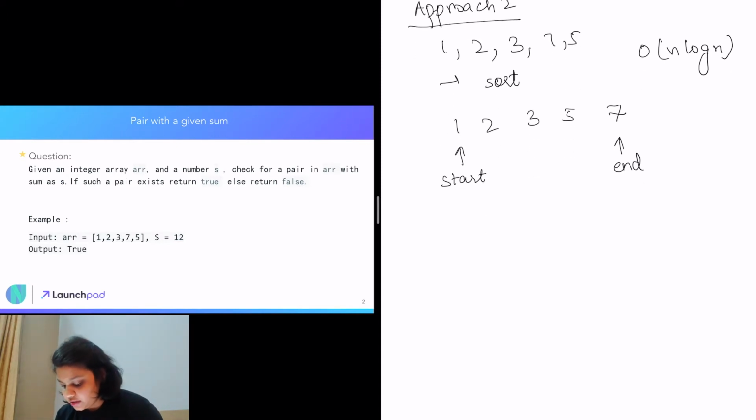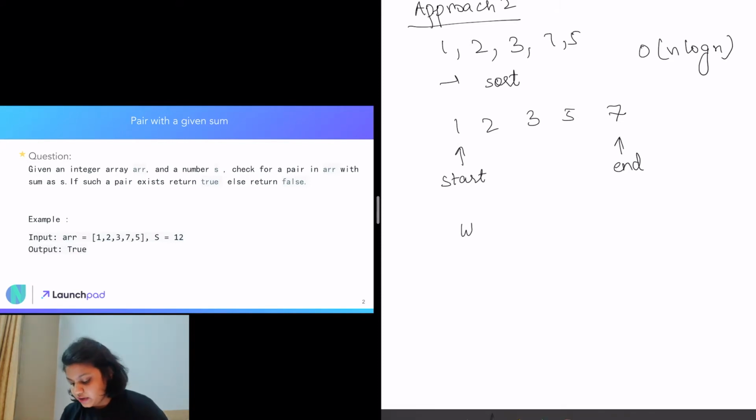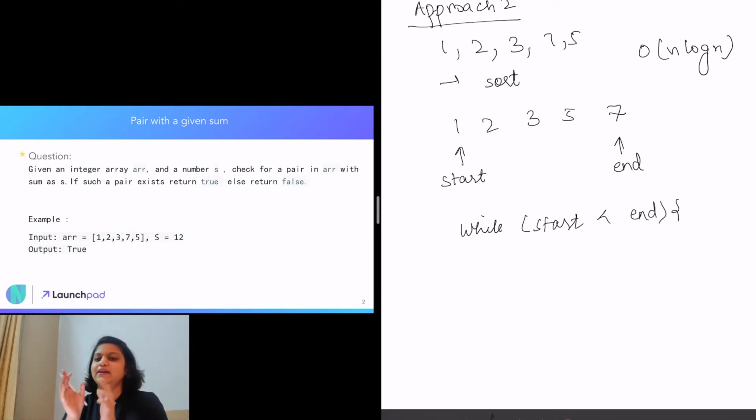Basically, suppose we have a start and an end. What we are going to do first is iterate while start is less than end. Actually, start is less than end, because if start is equal to end, that means we are at only one position.